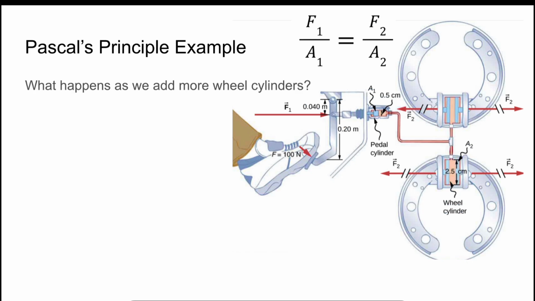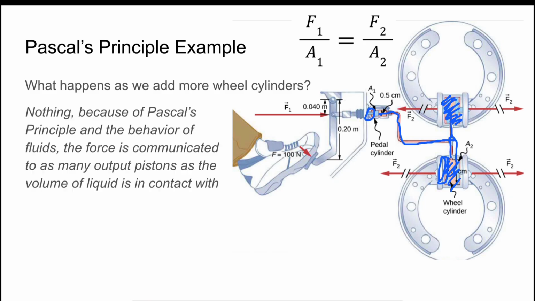Basically, we already did this, right? In our diagram over here, we showed the pedal cylinder and then fluid going to 2 wheels. We only dealt with 1 wheel, right? So you'd probably imagine that adding a second wheel is going to change anything. And that is the case because as long as we have additional brake fluid to fill up this wheel well as well, as long as we fill up this entire line and each wheel well, then remember that Pascal's principle is that the pressure exerted by a fluid will be communicated undiminished through the entire volume of that fluid.